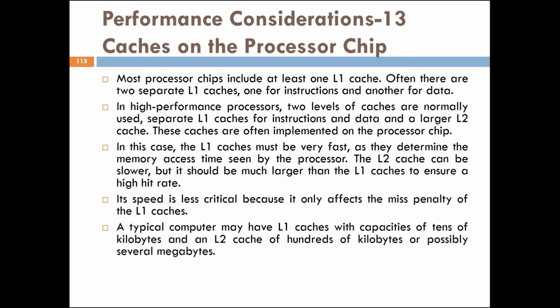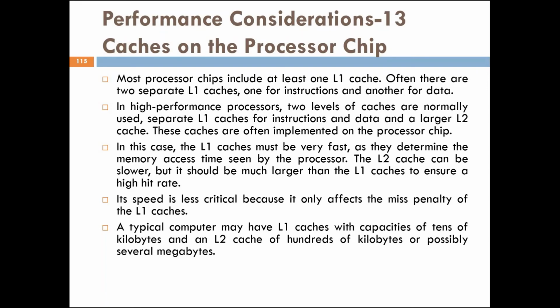Most processor chips include at least one L1 cache. Often there are two separate L1 caches, one for instructions and another for data. Now in high performance processors, two levels of caches are normally used: separate L1 caches for instructions and data, and a larger L2 cache.